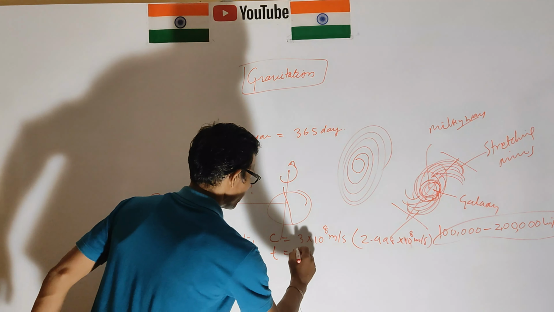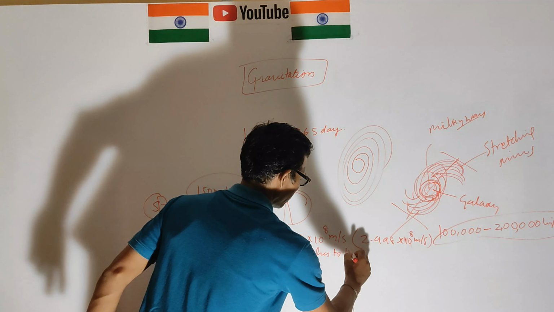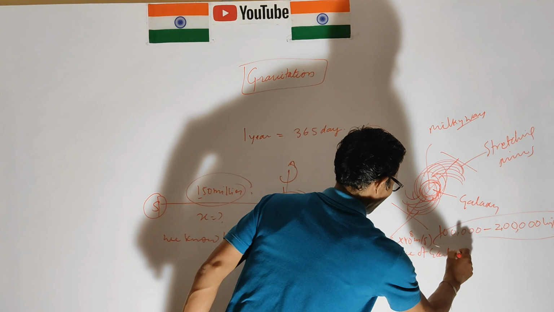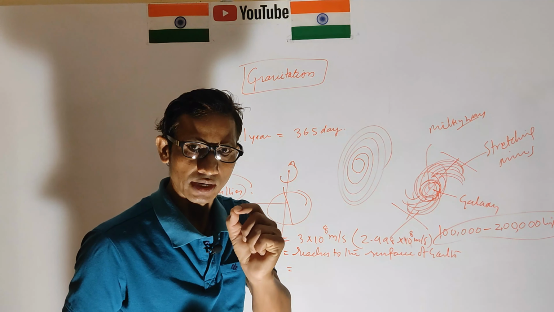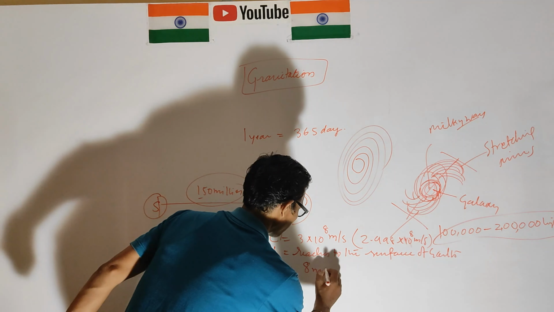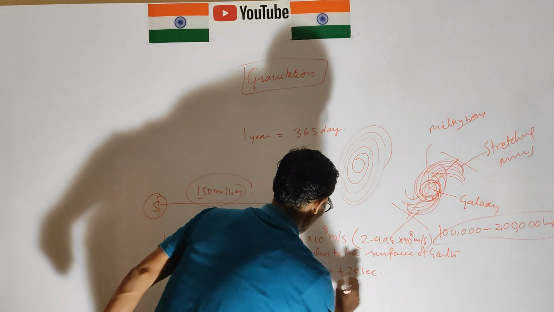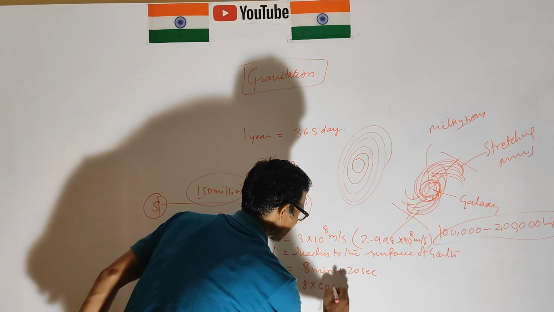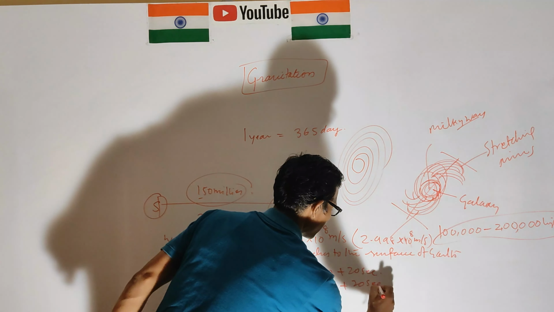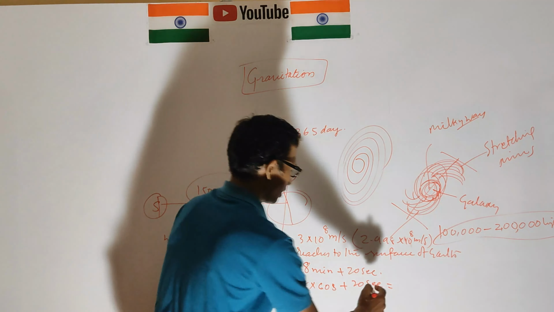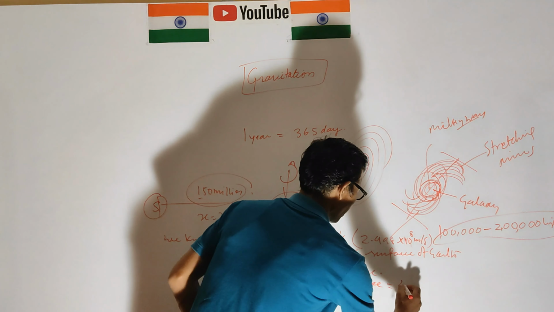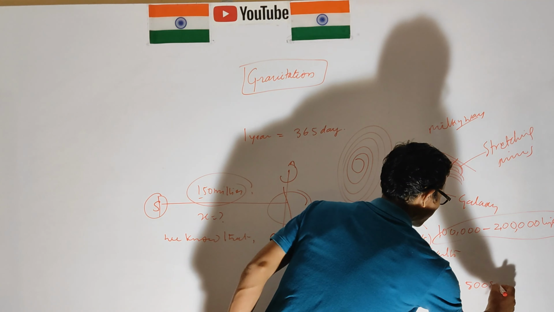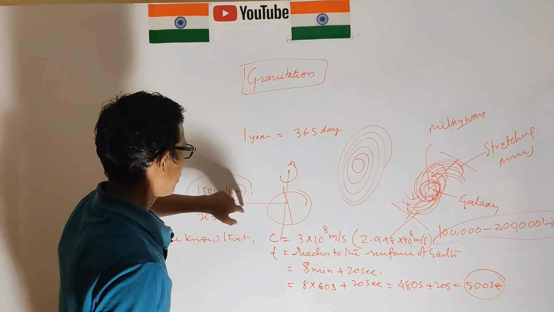8 minutes plus 20 seconds. 8 into 60 seconds is 480 seconds, plus 20 seconds, that is 500 seconds. This is the time, and the velocity of light we know.